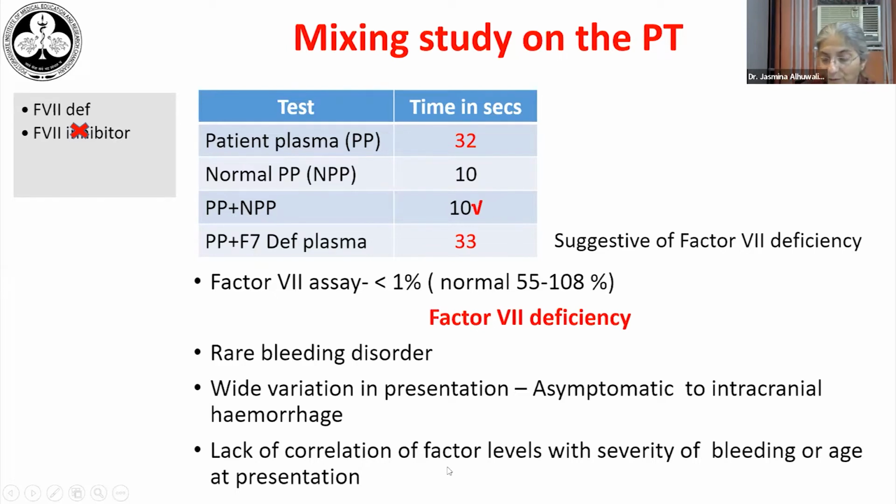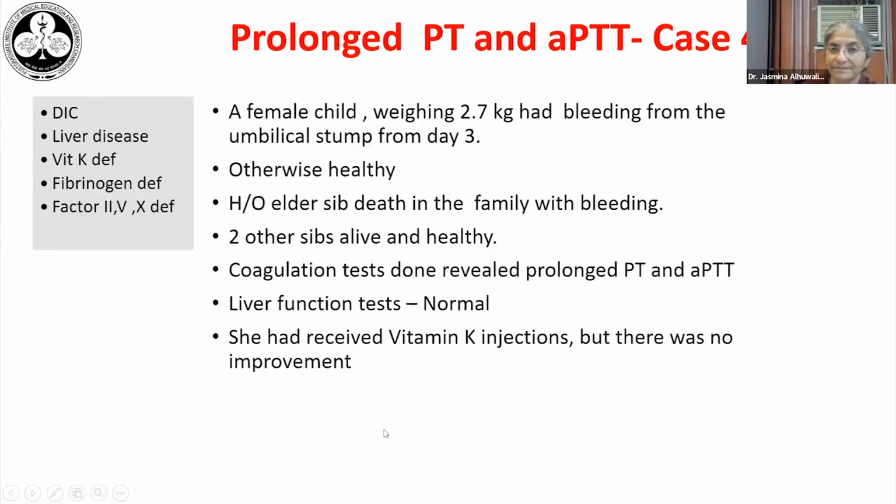There is a complete lack of correlation between factor levels and the severity of bleeding or the age at presentation. In hemophilia, low factor VIII is associated with severe bleeding, but in the rare bleeding disorders and like factor VII, low factor VII levels may not be always associated with very severe bleeding or early presentation.